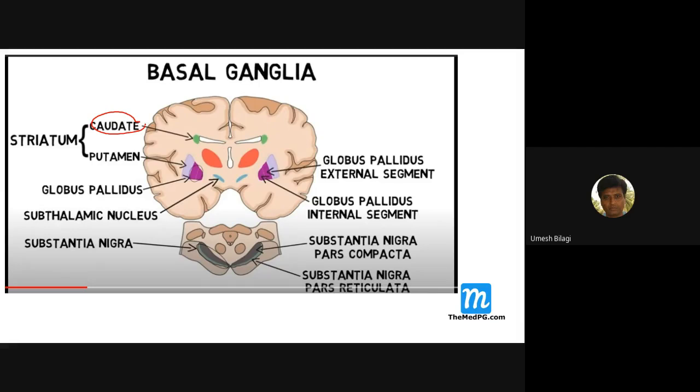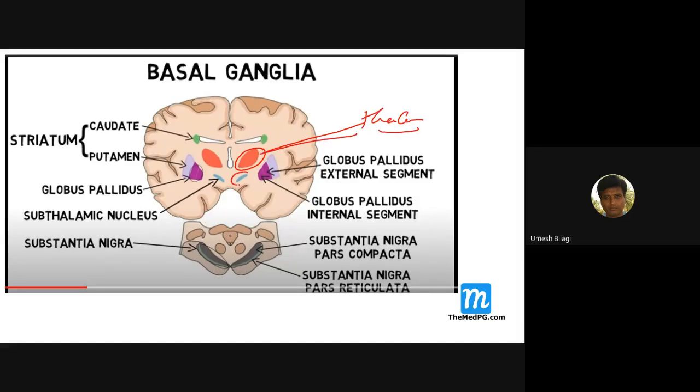This caudate nucleus along with putamen is called striatum, or more appropriately neostriatum. And this whole triangular thing that you're seeing is called the lentiform nucleus. This one is the thalamus.